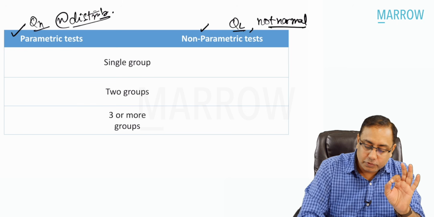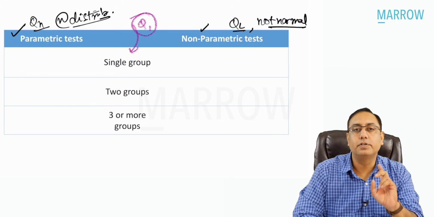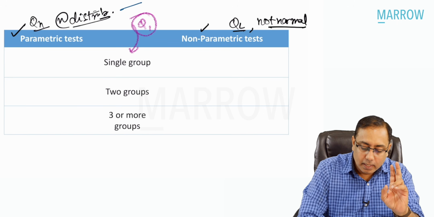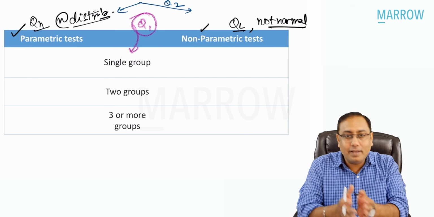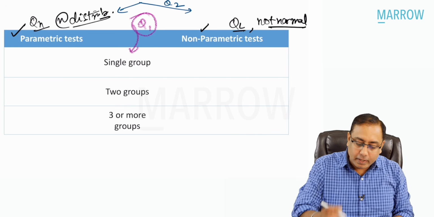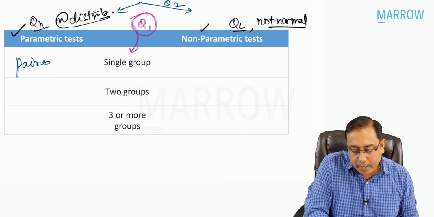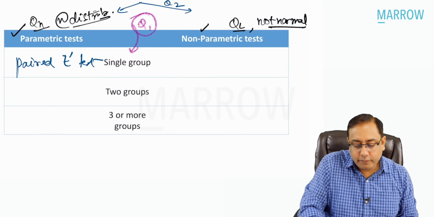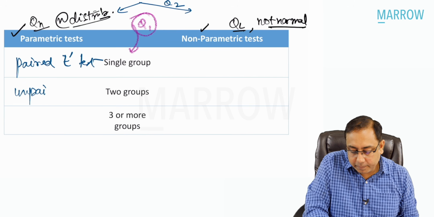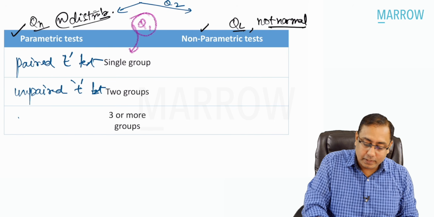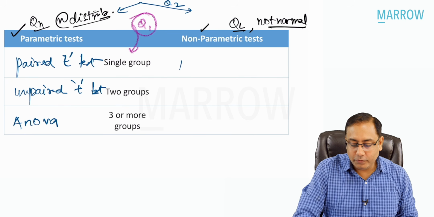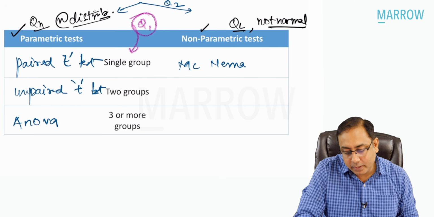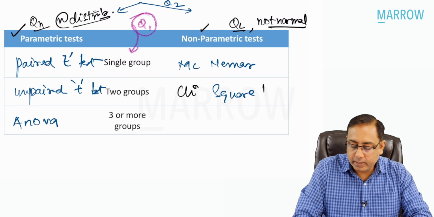First, you have to see how many groups there are. Second, you have to see what type of data there is. If you see these two things, the type of data and the number of groups, you will get the answer. If it is a single group, it is a paired t-test. If it is two groups, it is an unpaired t-test. If it is three or more groups, it is the ANOVA test, analysis of variance. For a single group with qualitative data, we usually use the McNemar test. For two groups, the chi-square test.